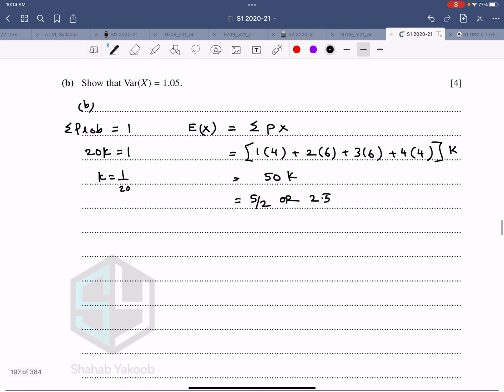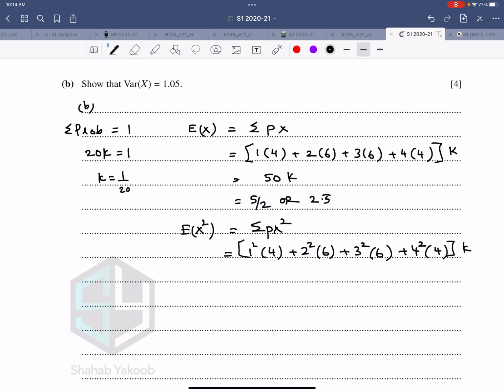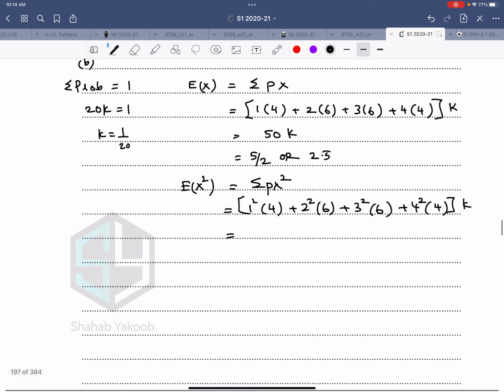Now, expectation of x square, that is sigma p x square, that is 1 square into 4, that's 2 square into 6, that's 3 square into 6, that's 4 square into 4, everything added together multiplied by k. I don't have the calculation separately and I'm not in a mood to calculate it right now.